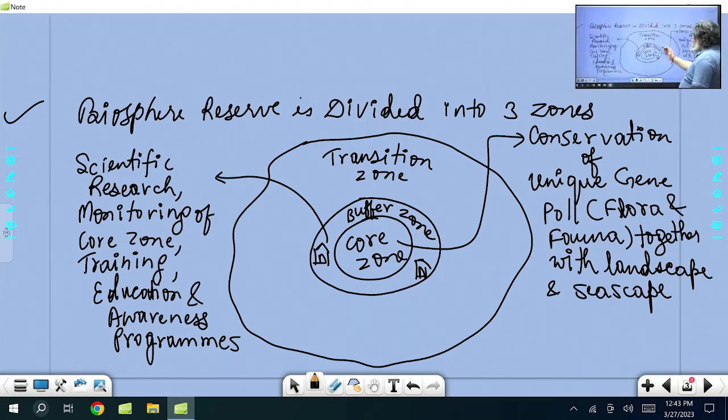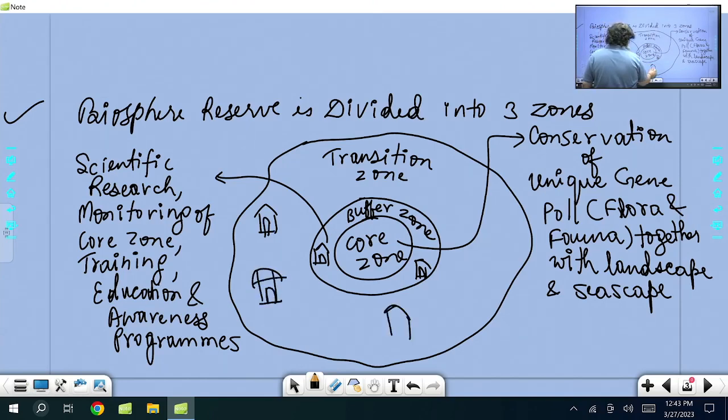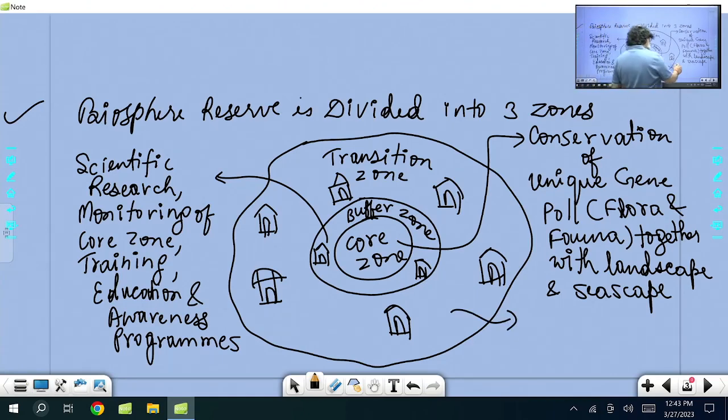And outside, in the transition zone, you have all human settlement. In that kind of area you find houses, right? People carry out agriculture, horticulture, animal husbandry, right? So there are settlements in that kind of area. So this is the transition zone, the transition area. Now that is for sustainable economic activities.